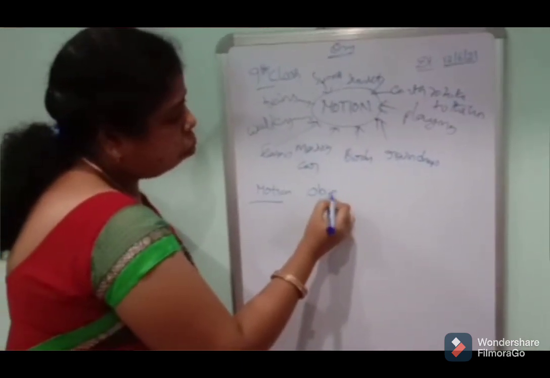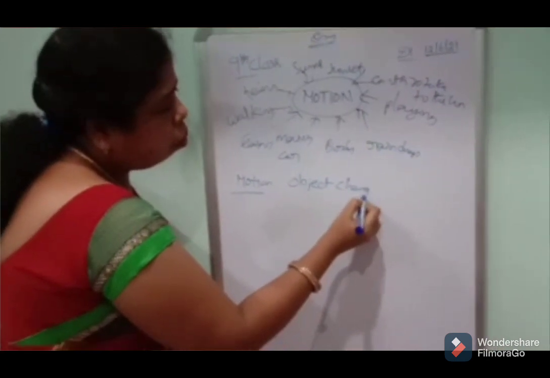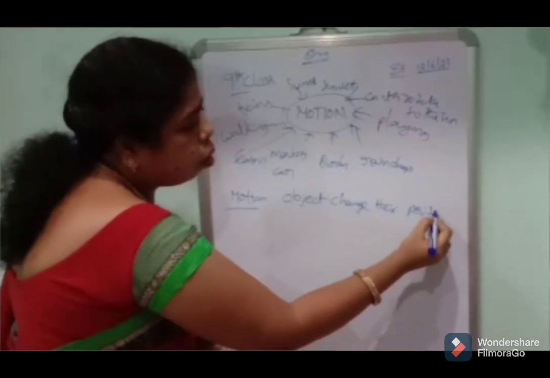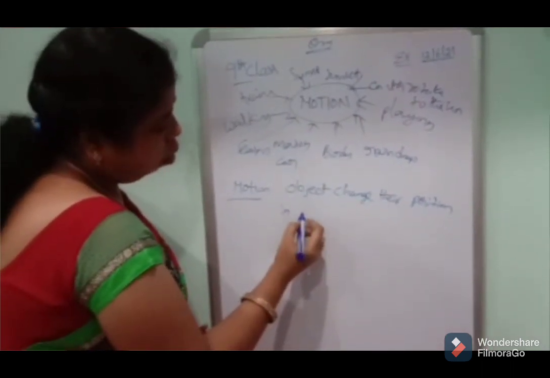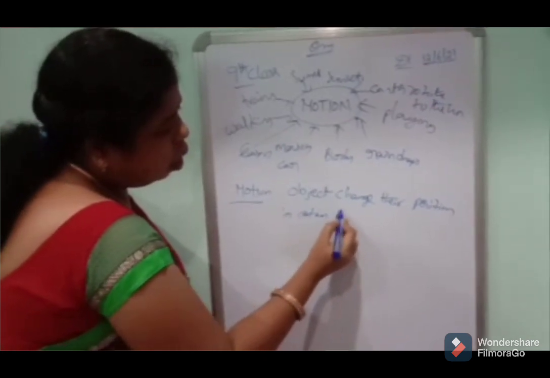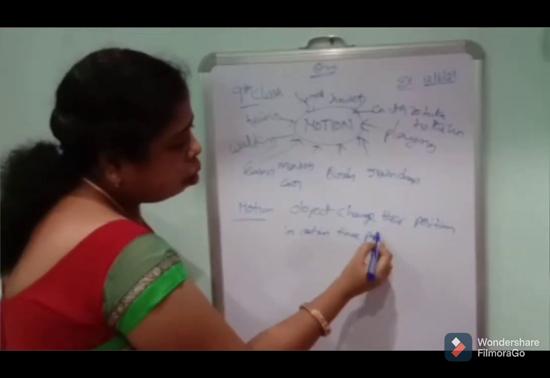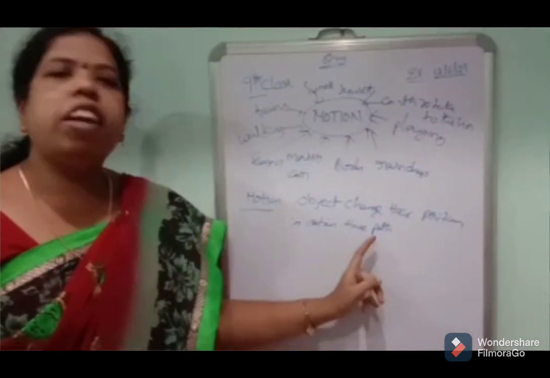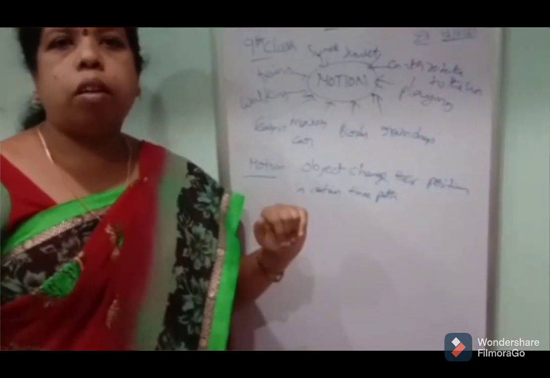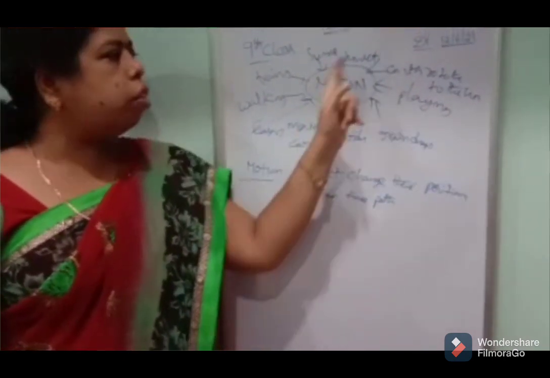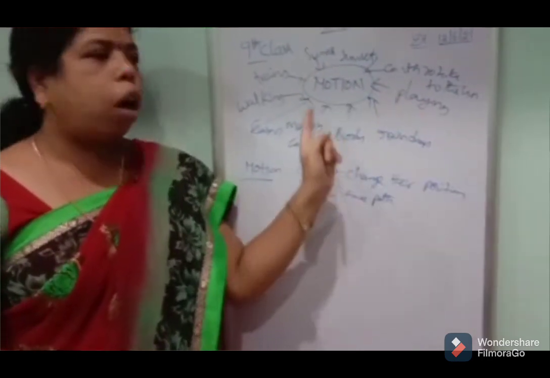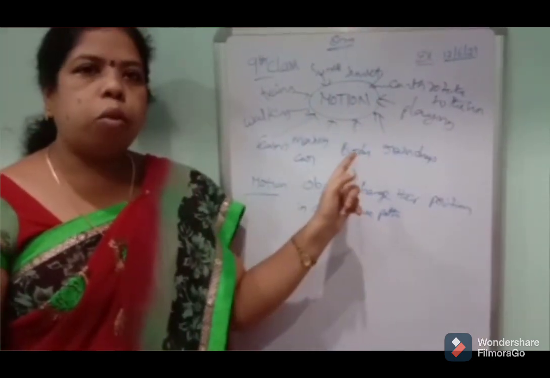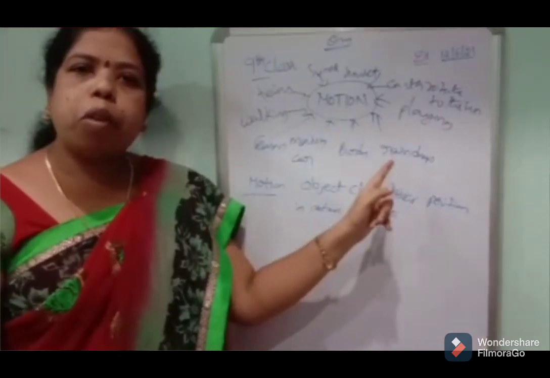Object changes its position in a certain time period. That is called motion. In these examples, we can observe different types of motion.